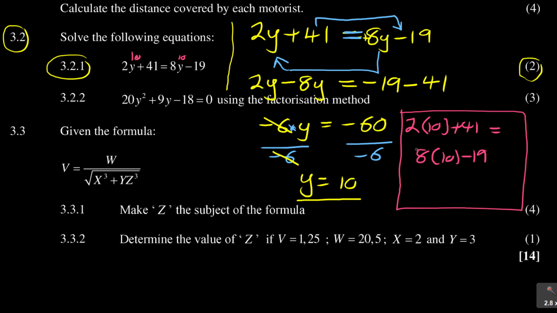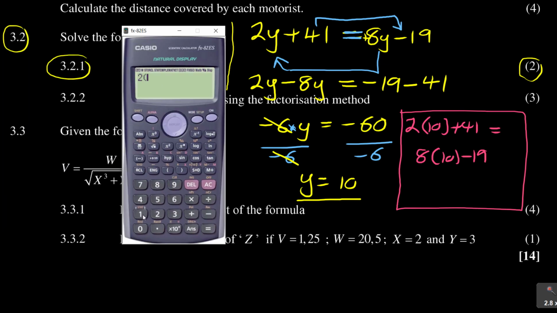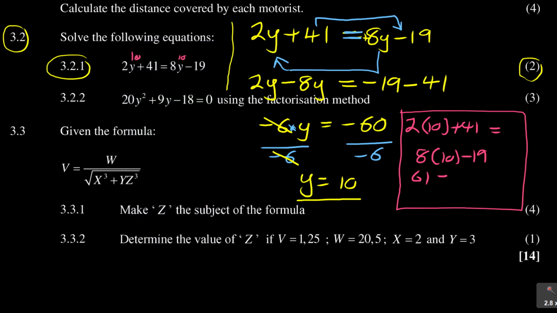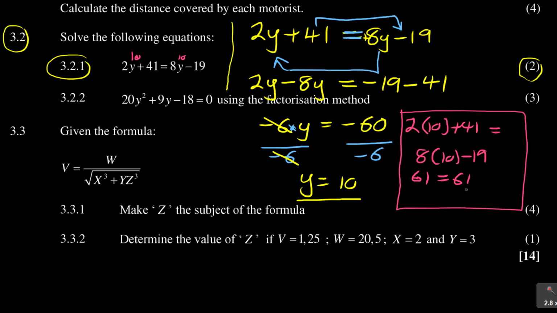You check both sides. On the left hand side, 2 bracket 10 plus 41, I'm getting 61. On the other side, 8 bracket 10 minus 19, I'm also getting 61. The left hand side is balancing with the right hand side. It means my answer y is equal to 10 is definitely correct.